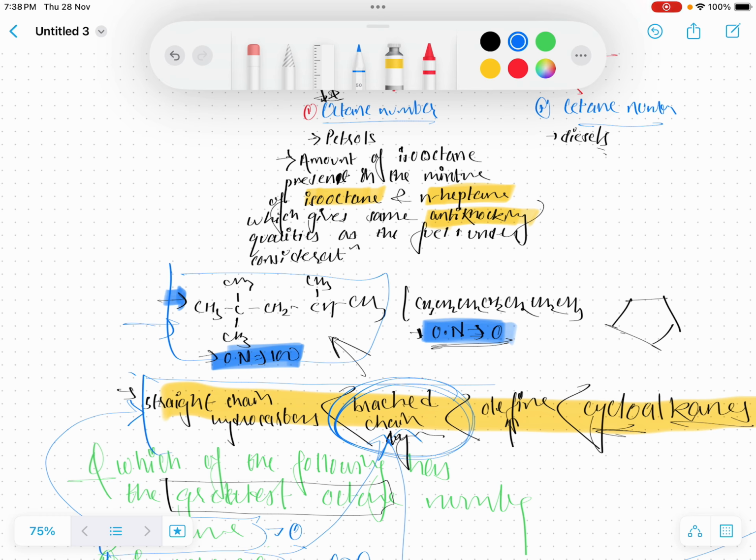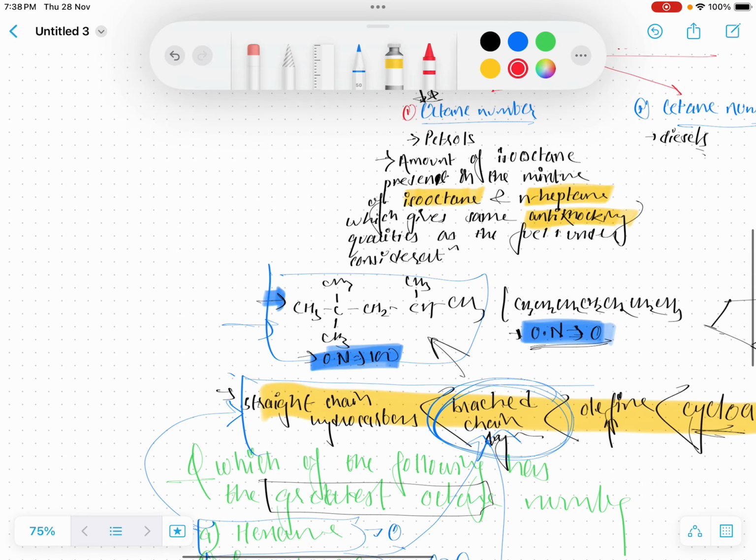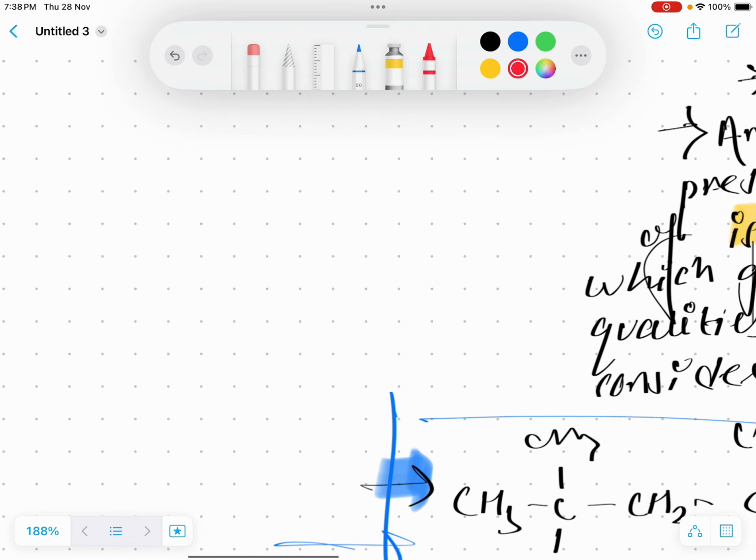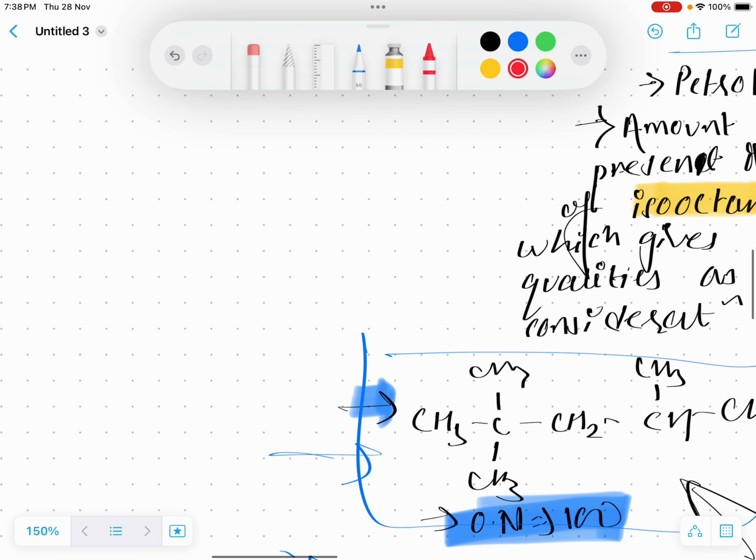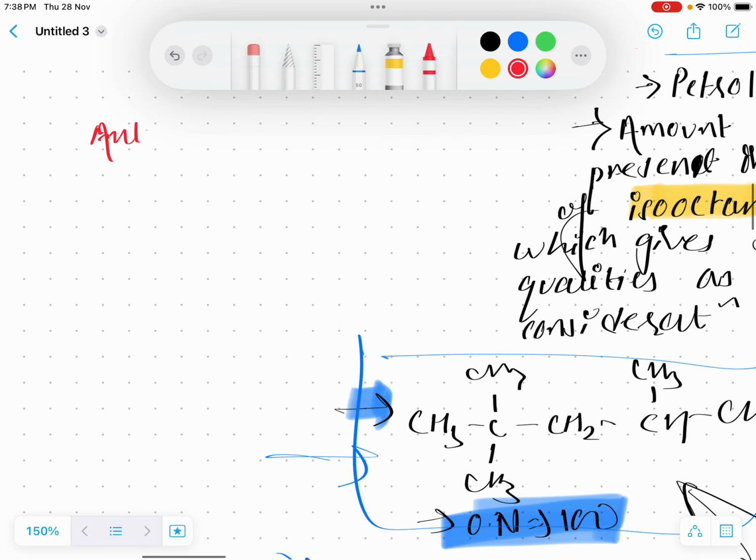A very important example of an anti-knocking agent is tetraethyl lead. There are many anti-knocking agents, but we have to know some. One very famous example is tetraethyl lead.